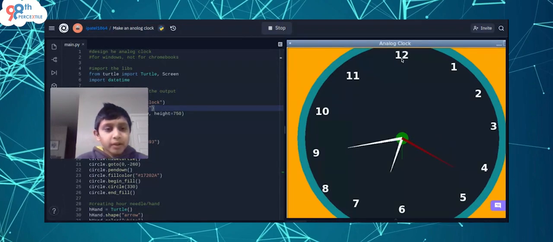As you can see here, it has numbers 1 through 12, and it is animating. The second hand is animating, and when it goes all the way to 12, the minute hand will start moving.